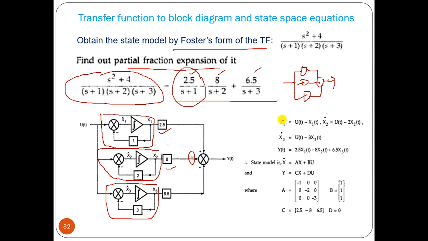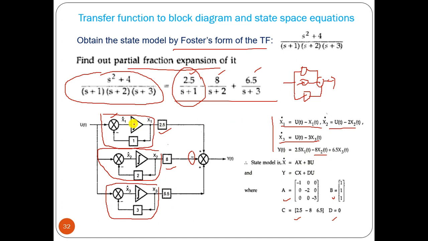So from that we can find out these three equations: x1 dot, x2 dot, x3 dot. x1 dot depends on x1 and u, x2 dot depends on u and x2, x3 dot depends on u and x3. And y depends on x1, x2, x3, there is one minus sign, so we can find out the A matrix, B matrix, C matrix and D matrix. This is the easiest way to solve.